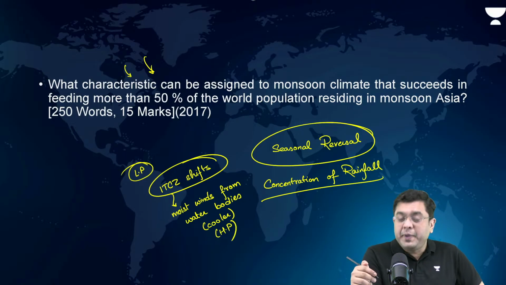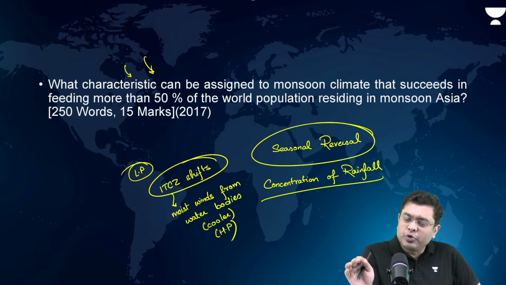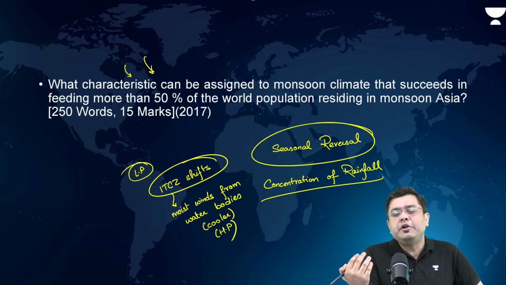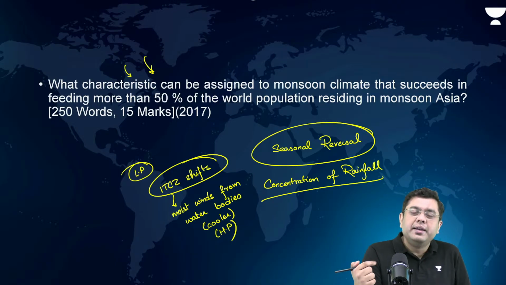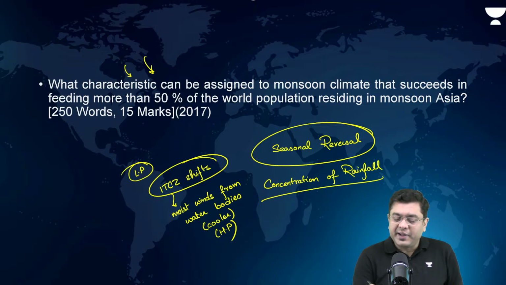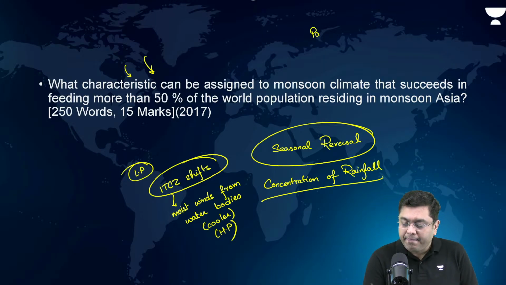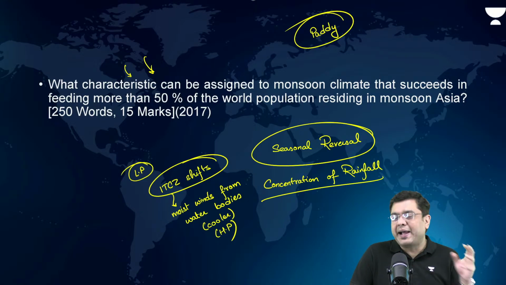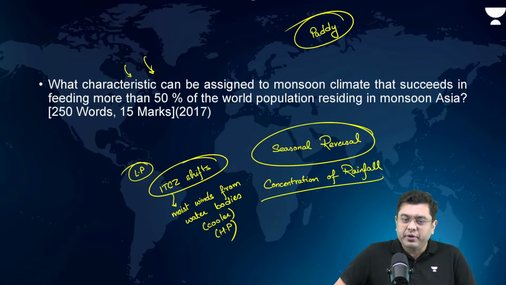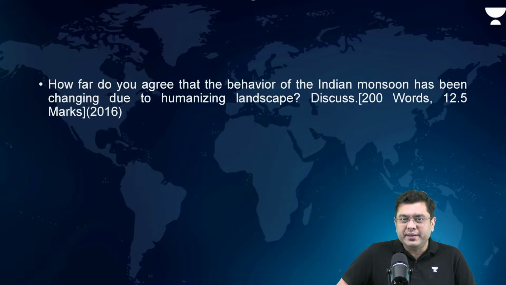Now, where do we experience this? Is it only in India? No, Bangladesh as well. Then, when we talk about Thailand, Vietnam, these countries also experience that. Okay. Now, crops like paddy cultivation are initiated, and flood irrigation is something which is practiced in the monsoonal regions. Okay. So, that is the approach required.